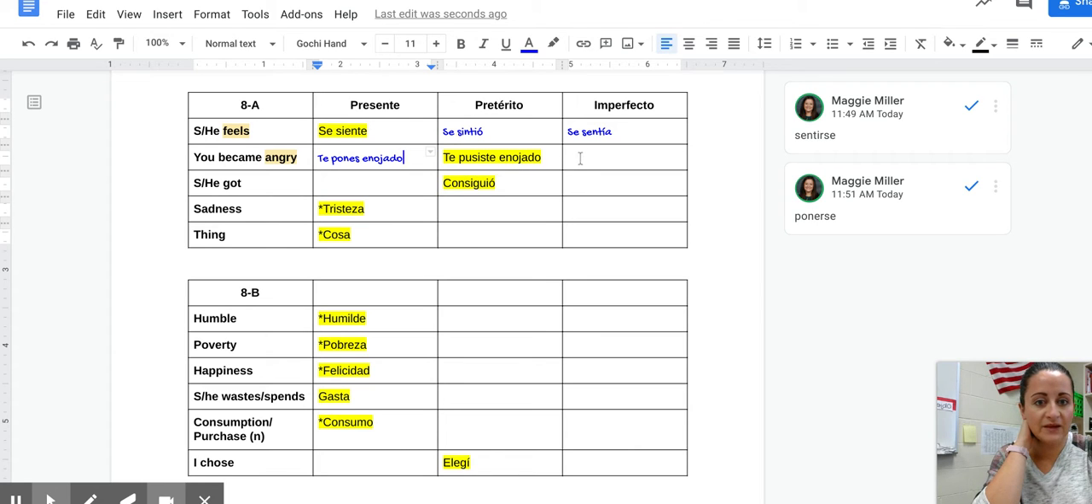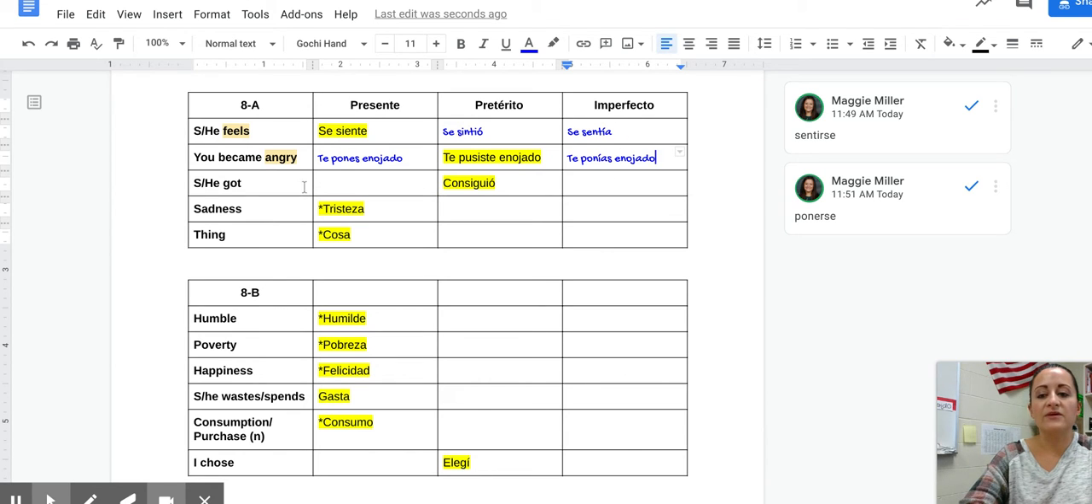In the imperfect tense, this is not one of the three irregulars because remember with the imperfect, we only have three irregulars. It's era, iba, and veía. So that's not one of the three. So we're going to conjugate it like normal. Because it's an ER verb, we have to think, okay, what's my ER-IR chart? Well, you used to become angry. Te ponías enojado.